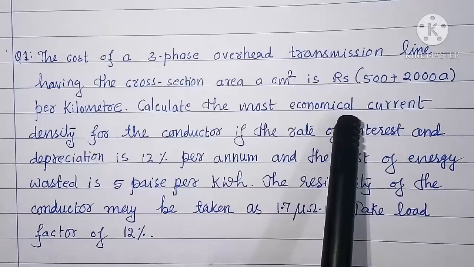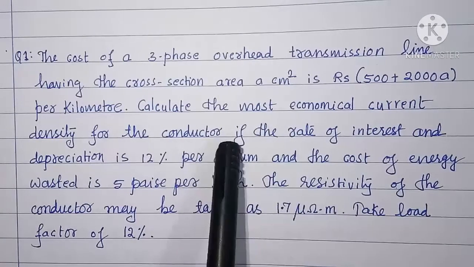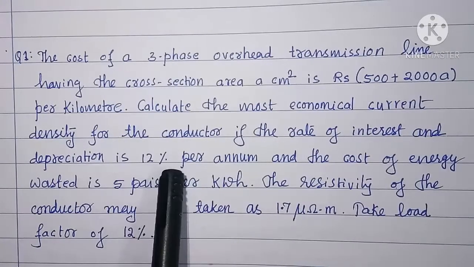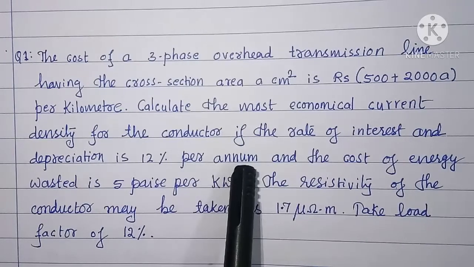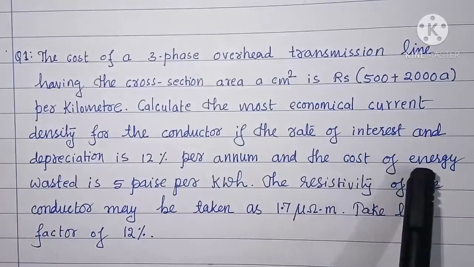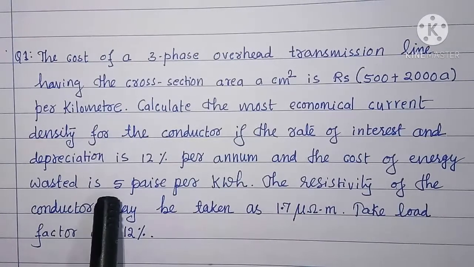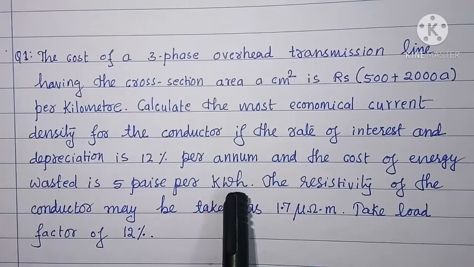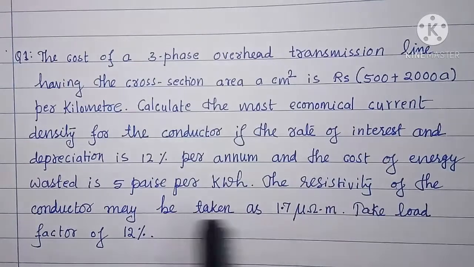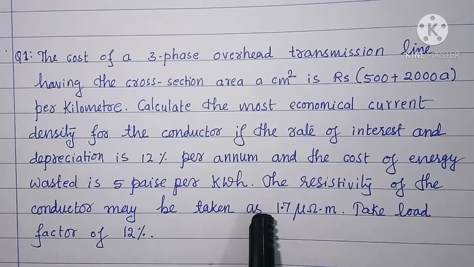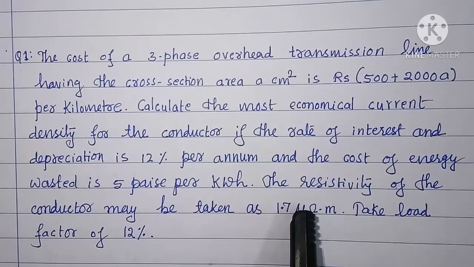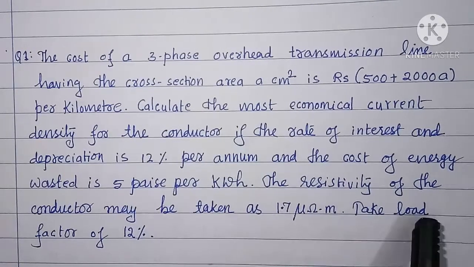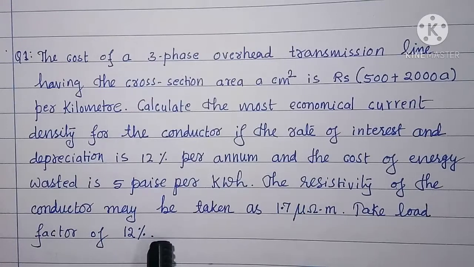Calculate the most economical current density for the conductor if the rate of interest and depreciation is 12% per annum and the cost of energy wasted is 5 paise per kilowatt hour. The resistivity of the conductor may be taken as 1.7 micro-ohm centimeter. Take load factor of 10%.